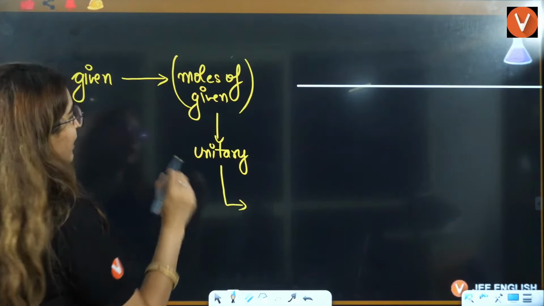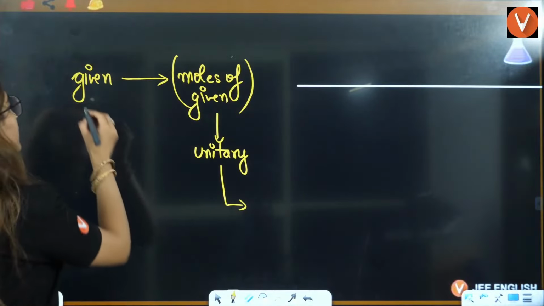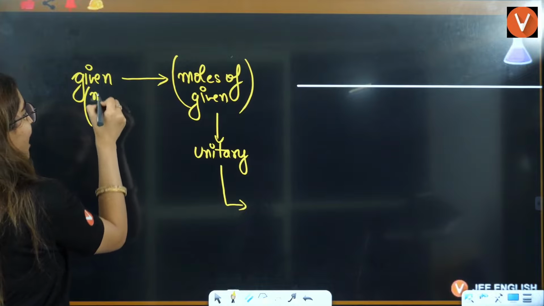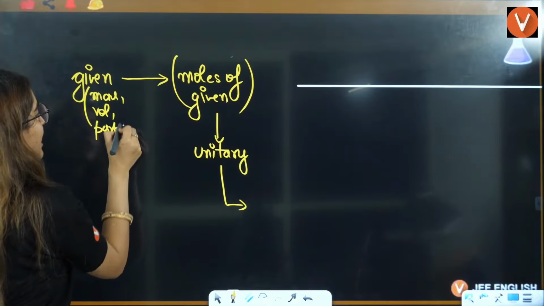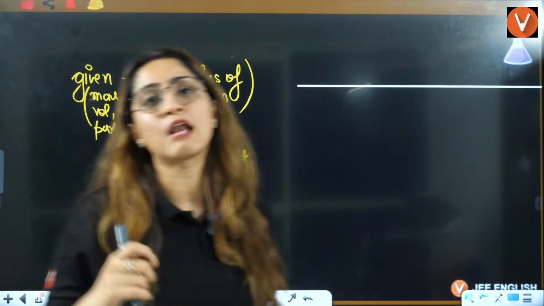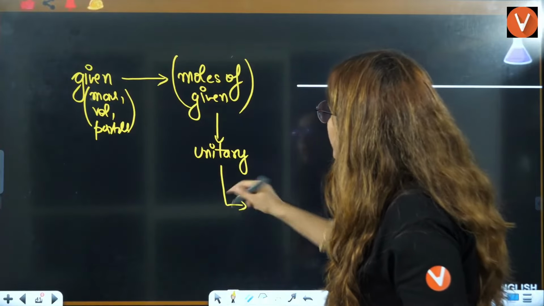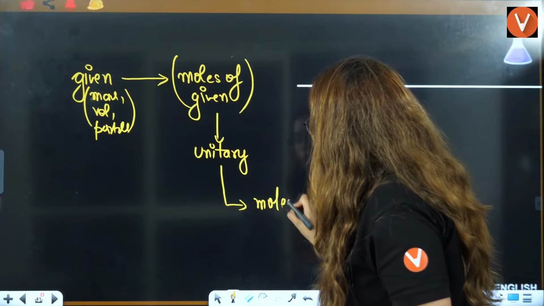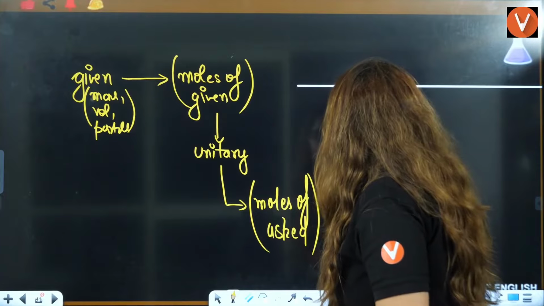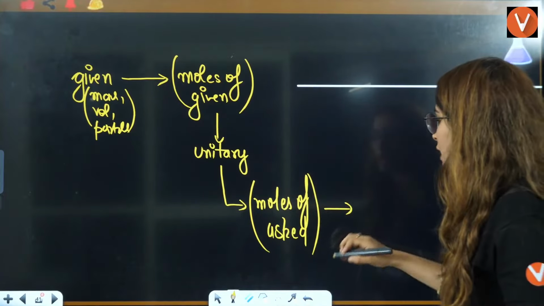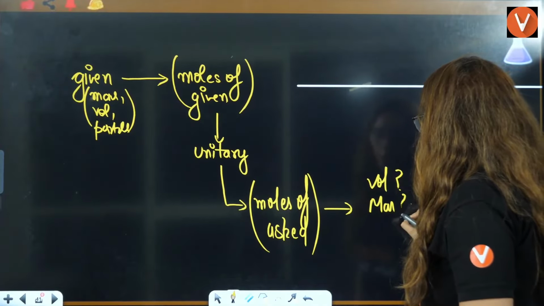Now understand one thing, whatever is given to you, they may have given you mass, volume, or particles, anything. First you will calculate the moles of what is given to you. Then you will apply unitary method and calculate the moles of what is asked to you. Once you calculate this, then you can calculate either the volume or mass or particles.